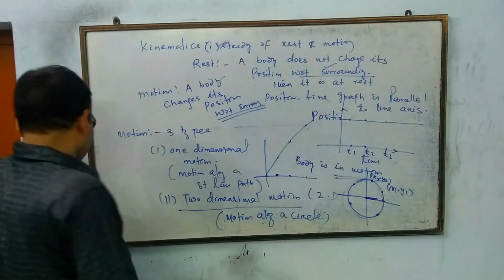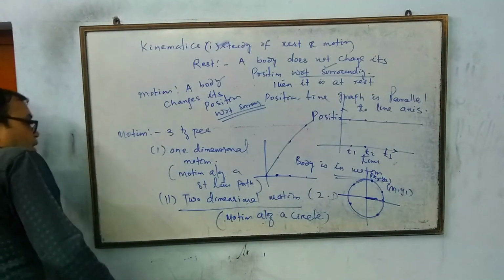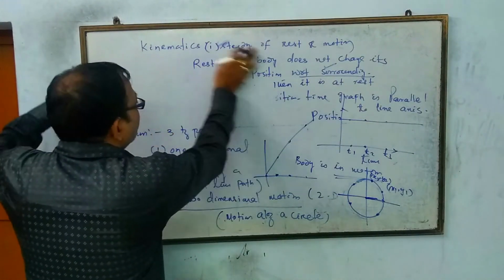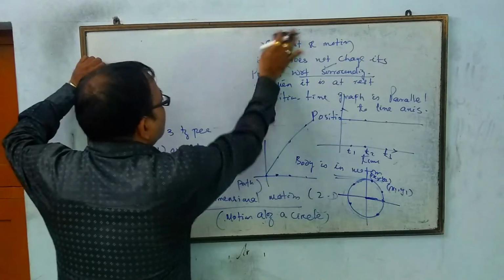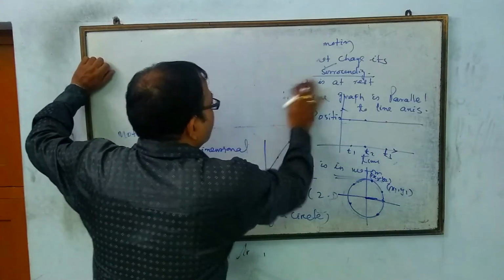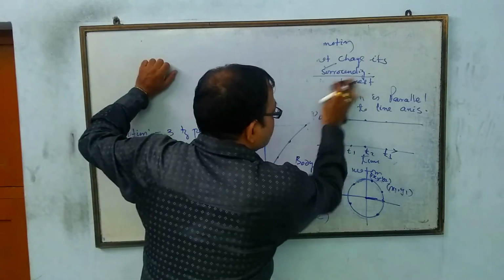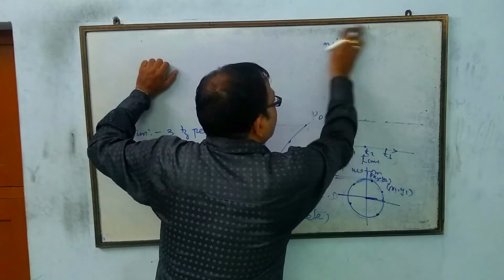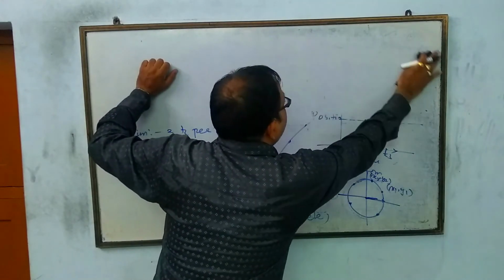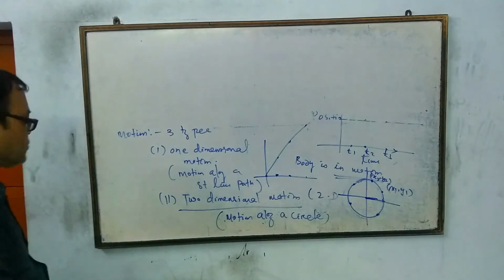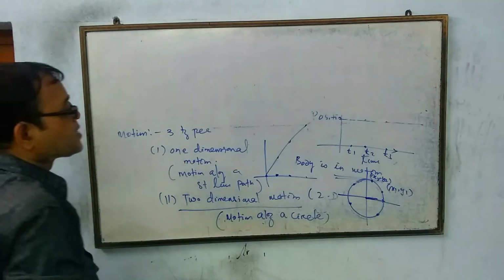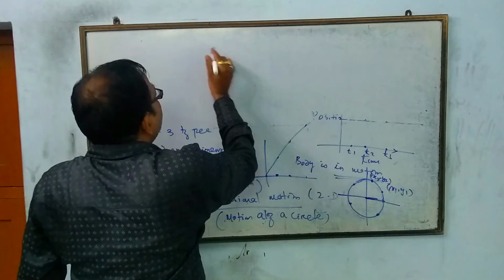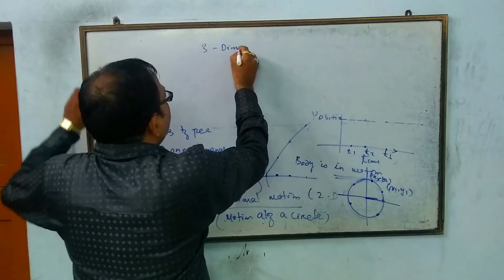Next, another type of motion, which is waiting for you, is three-dimensional motion. We can say three-dimensional motion is the last type of motion. We know that there are the x-axis, y-axis and z-axis. When the x-axis, y-axis and z-axis are taken, then we can say it is a space. So motion in space is three-dimensional motion.